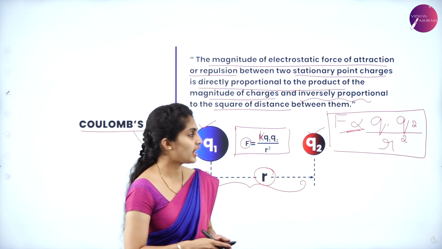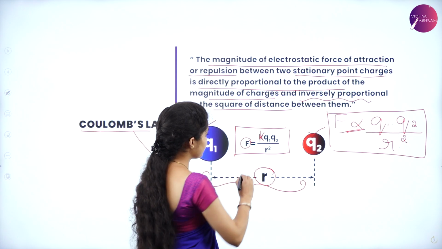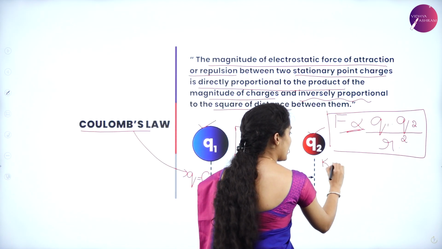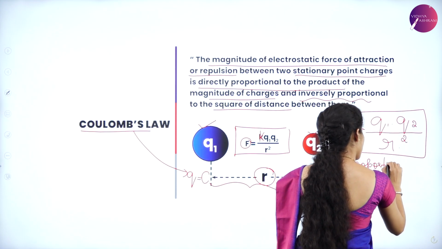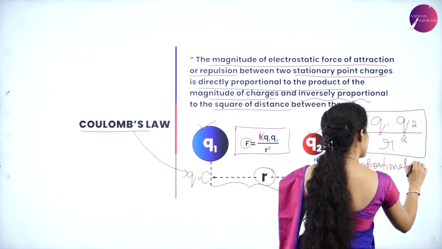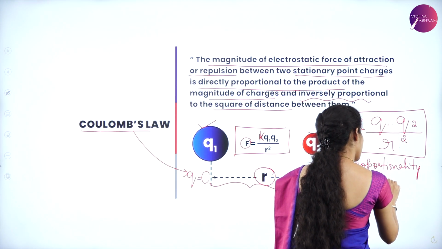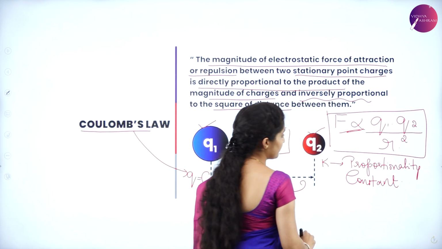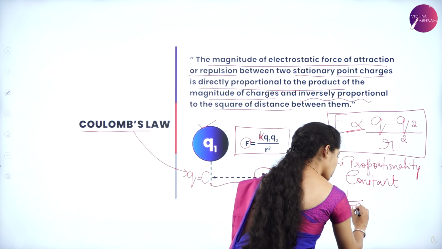If they ask for Coulomb's law, you will have to give this equation, and you know that K is known as the proportionality constant, whose value is K is equal to 1 by 4 pi epsilon naught.